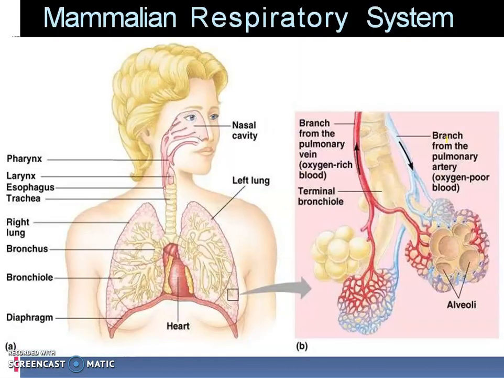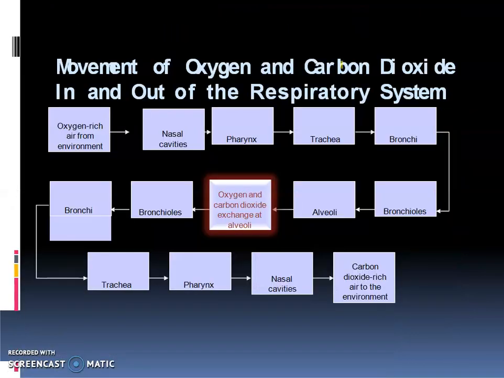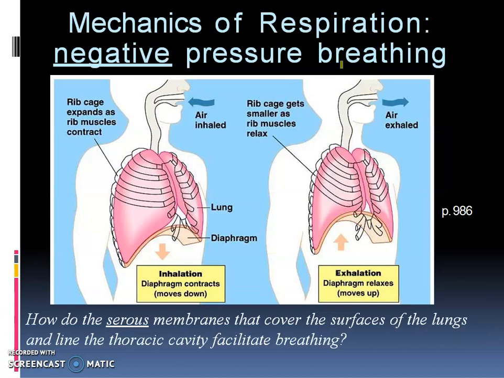Coming to the next, the mammalian respiratory system. We will talk about this system later. First, we will talk about the mechanism of respiration. Actually, we know that our respiratory organs are the lungs, and these lungs are found in the thoracic cavity. Lower to this thoracic cavity is the abdominal cavity. This thoracic cavity is divided from the abdominal cavity by a diaphragm.